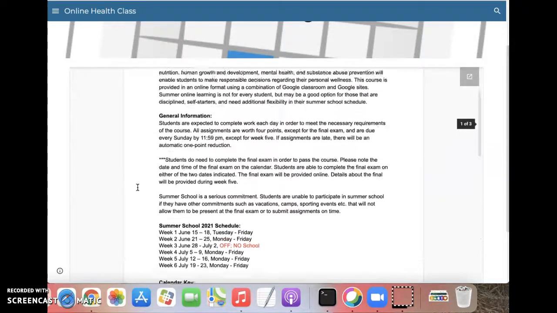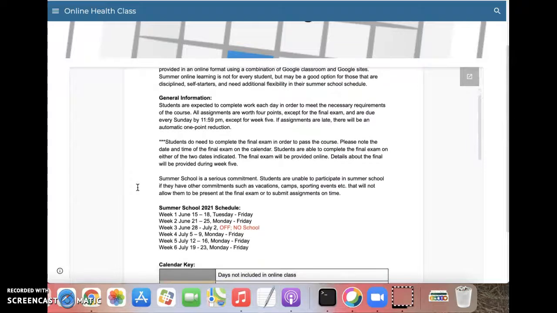And just scooting up a little bit here, general information. Assignments will be posted in Google Classroom either late Sunday evening, early Monday morning. Assignments are due each Sunday at 11:59 p.m., except for the last week's assignments. If assignments are late, it's an automatic 1-point reduction.